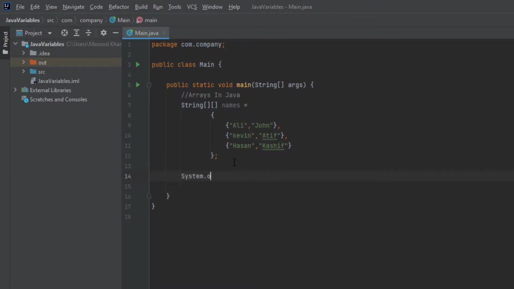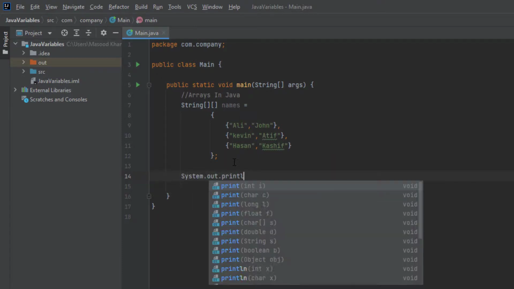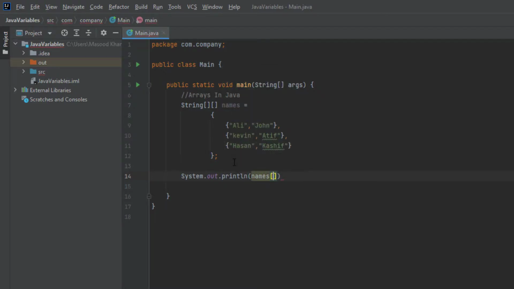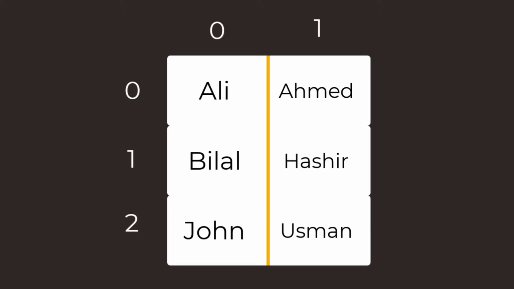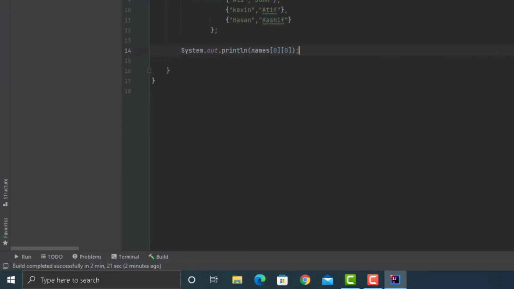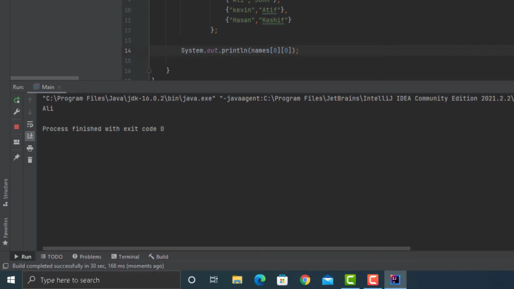To access an array element, again you can use the indexing technique, which this time starts from 0, 0, to print the element that is located in the first row and first column of your array. And this is how the array elements are stored inside the RAM. Let's print the first element of the array and run our program. There you go, it has printed the first element of the array, that was Ali.